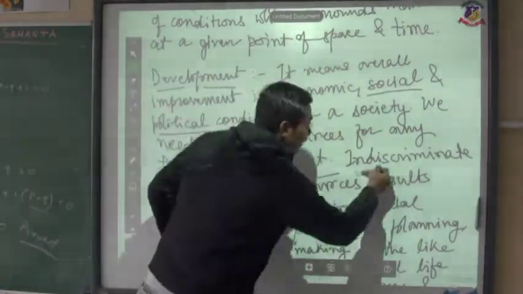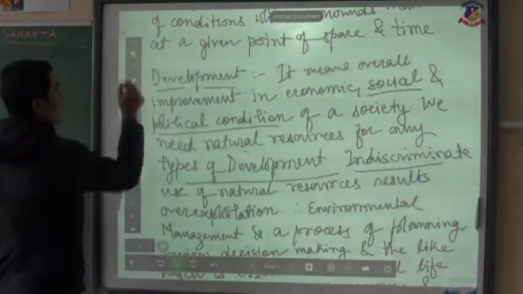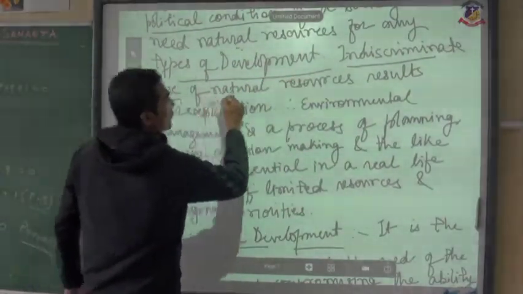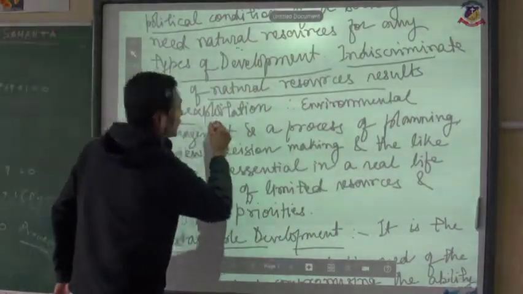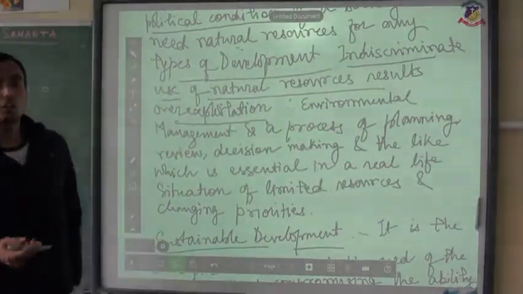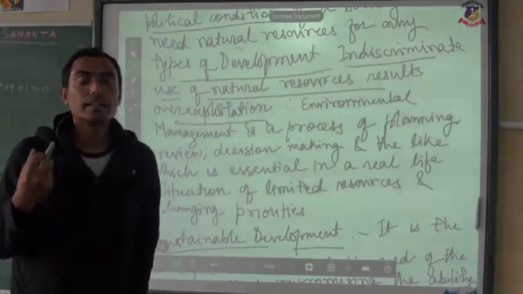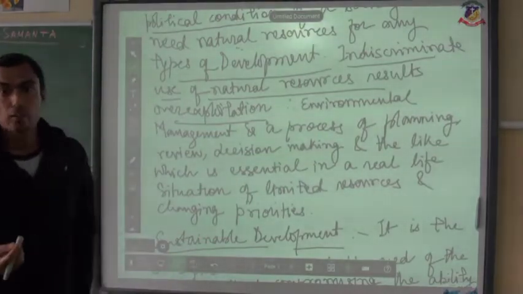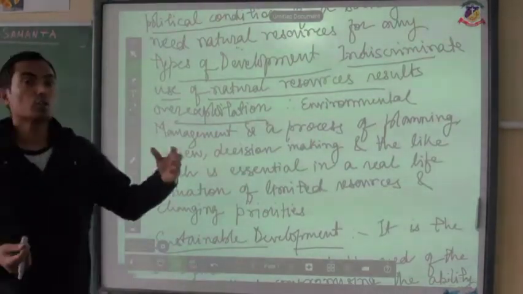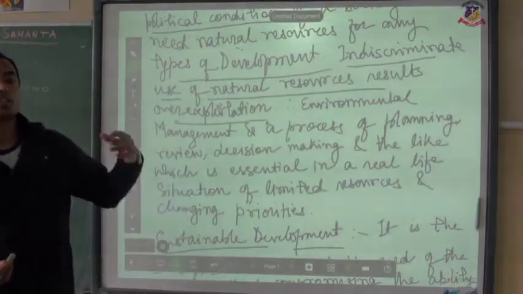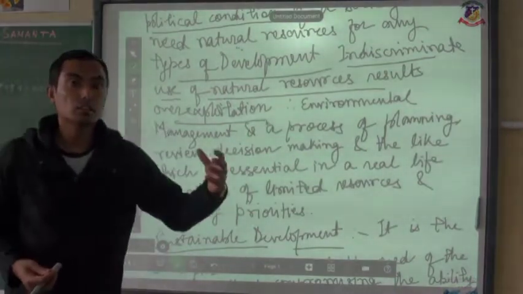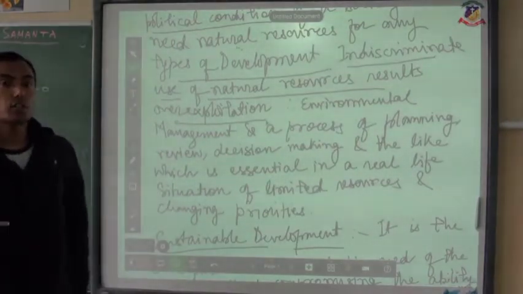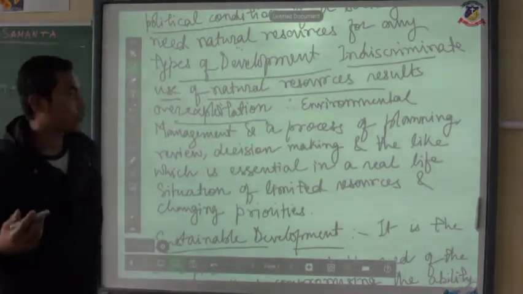And whenever there is indiscriminate use of natural resources, it results in over-exploitation. Over-exploitation means overuse of the natural resources. Natural resources are a free gift of nature, but they also have a certain limit, a certain reserve, and when that reserve gets completely exhausted, that is known as over-exploitation or complete use of the natural resources.